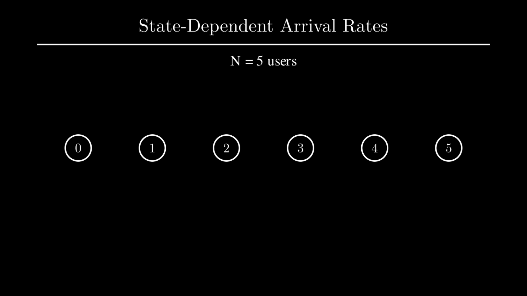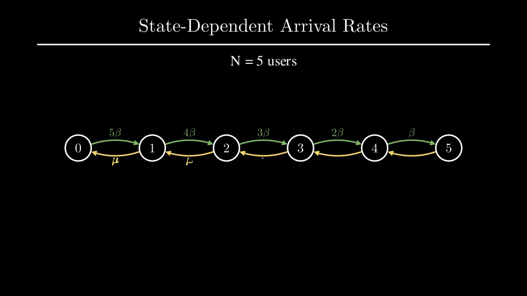Let us draw the Markov chain for n equals 5. The states 0 through 5 count how many users are currently in the system. Look carefully at the forward rates. They are not constant. They decrease as we move right. From state 0, all 5 users are idle, so arrivals come in at rate 5 beta. At state 4, only 1 user is idle, and the rate is just beta. Service happens at constant rate mu, pulling customers back down the chain.